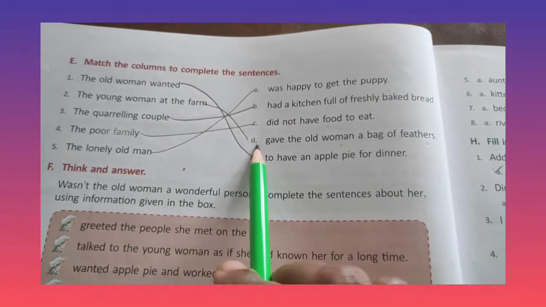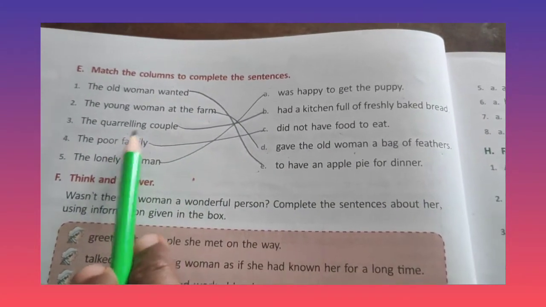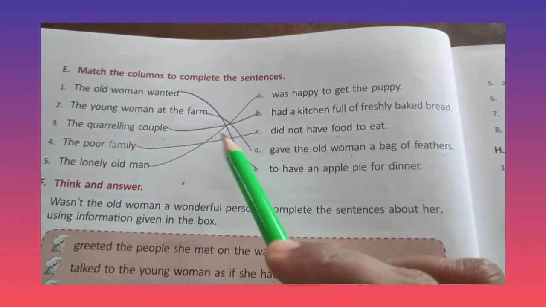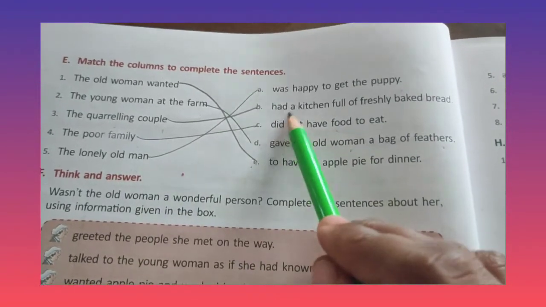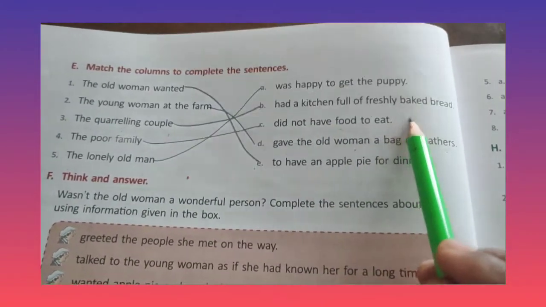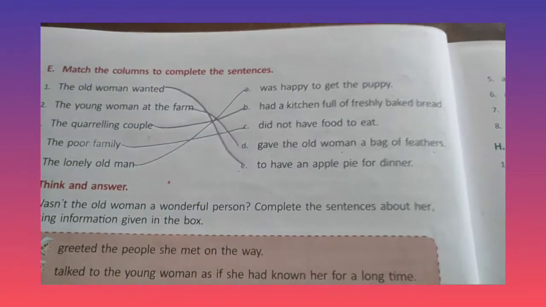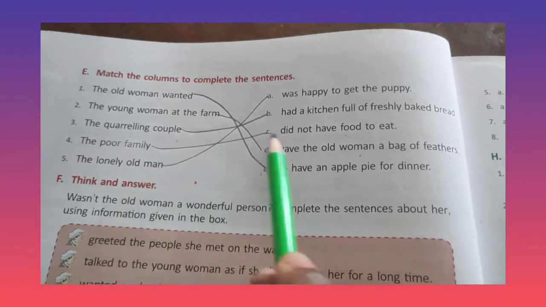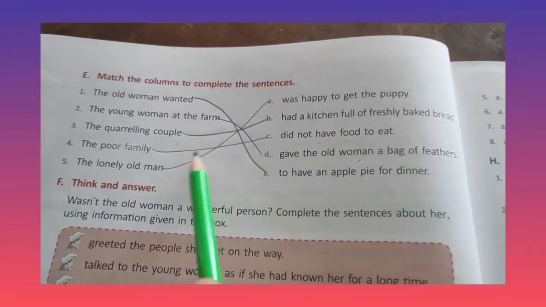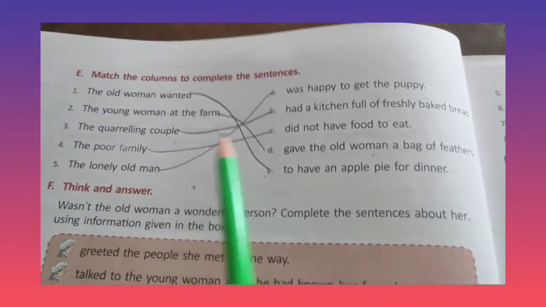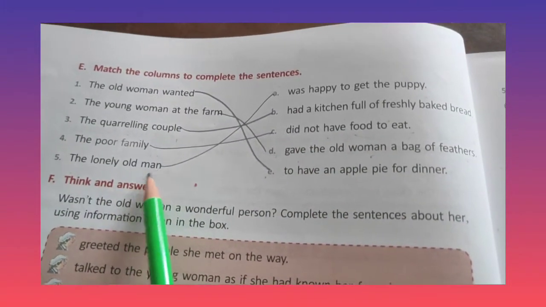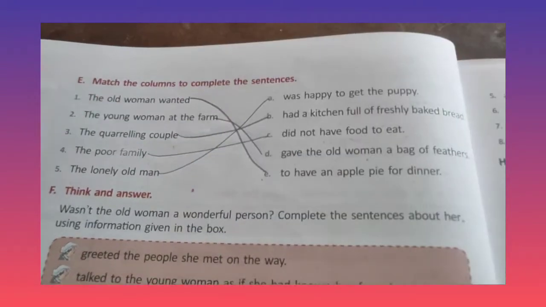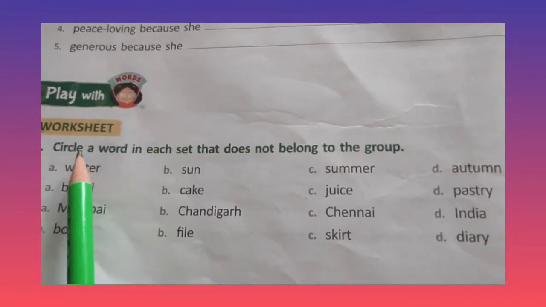So, match for this. D. The quarreling couple. Why are they both quarreling? Yeah. What did they have? Yes. They had a kitchen full of freshly baked bread. Isn't it? Yes. The poor family. The poor family did not have food to eat. So, match for this. The lonely old man was happy to get the puppy. So, G.